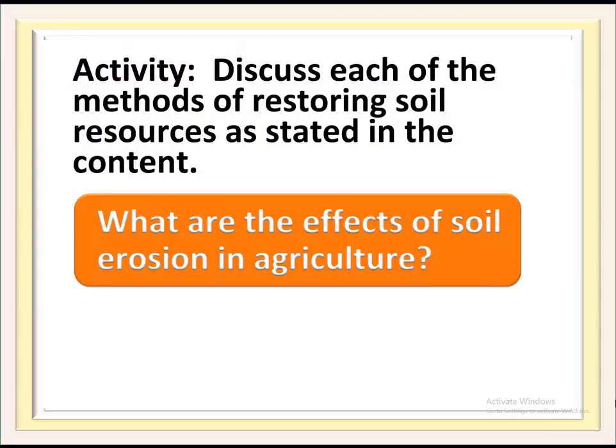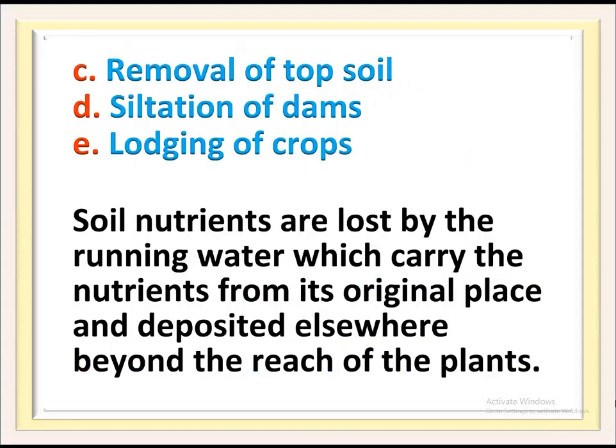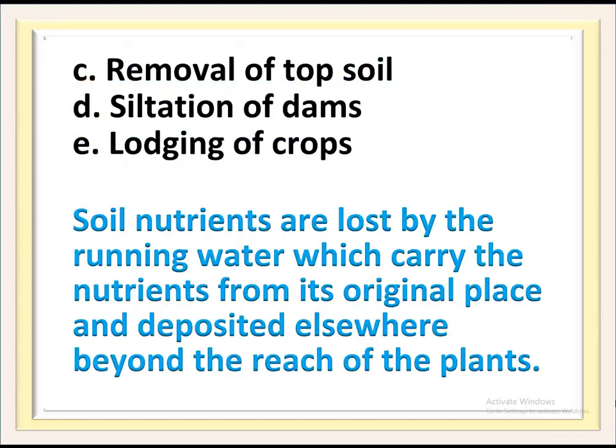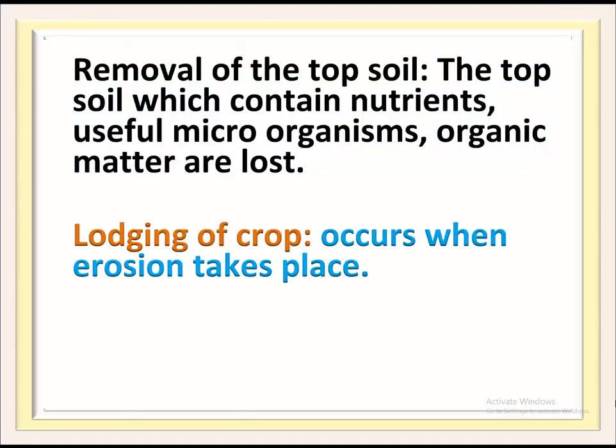What are the effects of soil erosion in agriculture? A. Soil nutrients are lost. B. Destruction of soil structure. C. Removal of topsoil. D. Siltation of dams. E. Lodging of crops. Soil nutrients are lost by the running water, which carries the nutrients from their original place and deposits them elsewhere beyond the reach of the plants. With the removal of the topsoil, nutrients, useful microorganisms and organic matter are lost. Lodging of crops occurs when erosion takes place.